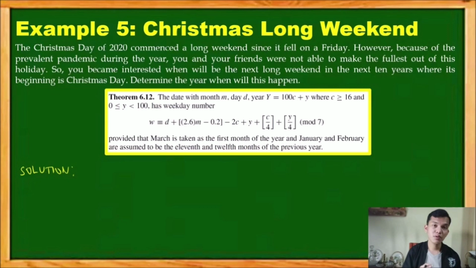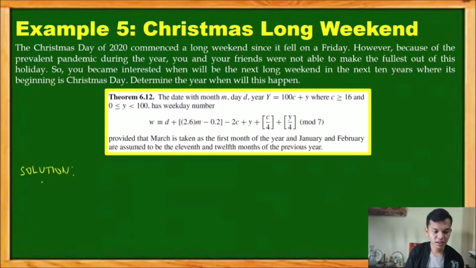So we want December 25 to fall on a Friday in the next 10 years. So we're interested in the years 2021 until 2031. We want to find the year or the years in that given span where December 25 will be a Friday.